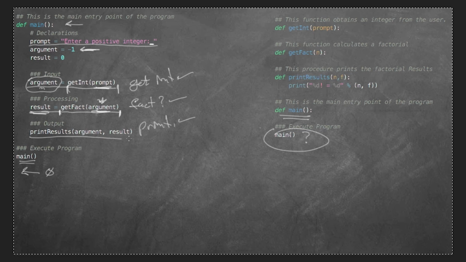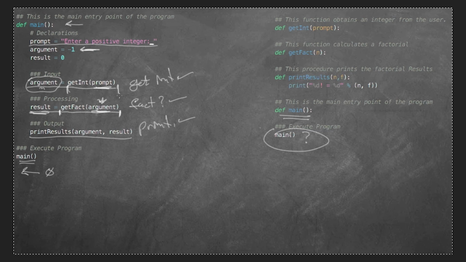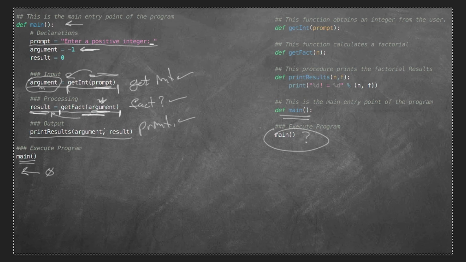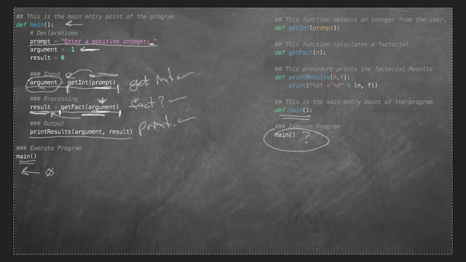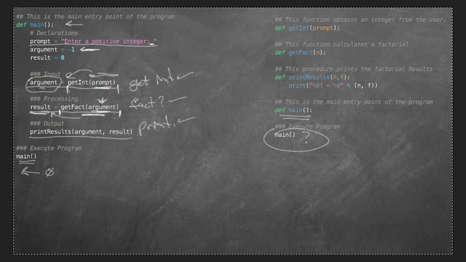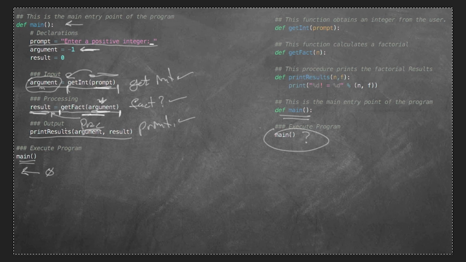Now you'll notice that my functions are a little different in operation. Here, I am executing a function and it's going to return a value and store it in argument. And I'm doing the same thing here. I'm executing this function, which will return a value, and it'll store it in result. Now, in other programming languages, if you don't store the result anywhere, or you don't return any data, or you don't make any changes to data, such as just simply printing an output, then we actually call that a procedure. It goes out and it just does stuff for us, such as printing or whatever, okay? So this could be a procedure.